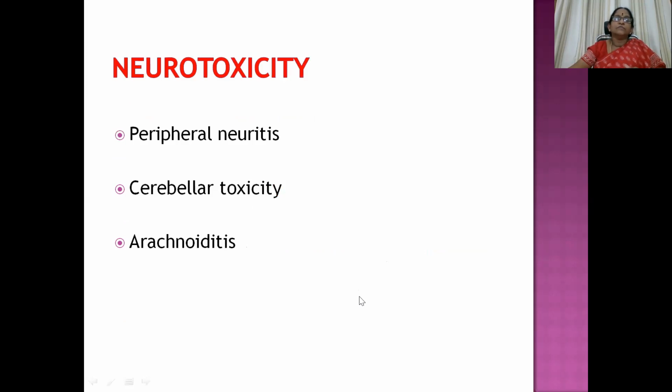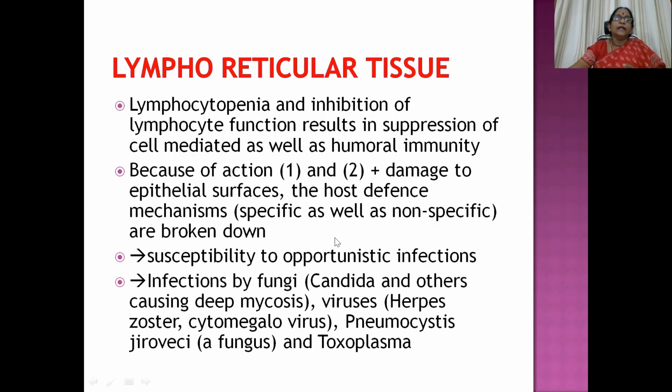The neurotoxicity is most commonly seen with peripheral neurotoxic manifestations like peripheral neuritis, cerebellar toxicity, and arachnoiditis. Then ADR on lymphoreticular tissue means lymphocytopenia and inhibition of lymphocyte function, which results in suppression of cell-mediated as well as humoral immunity.